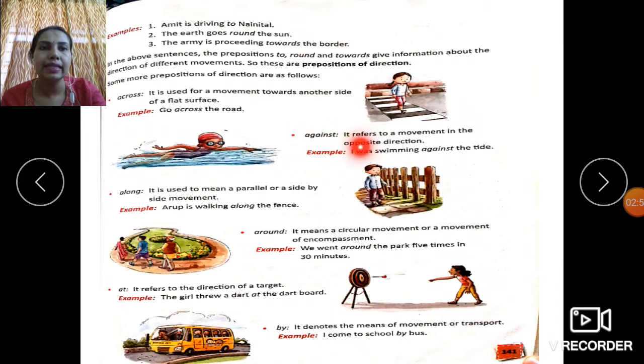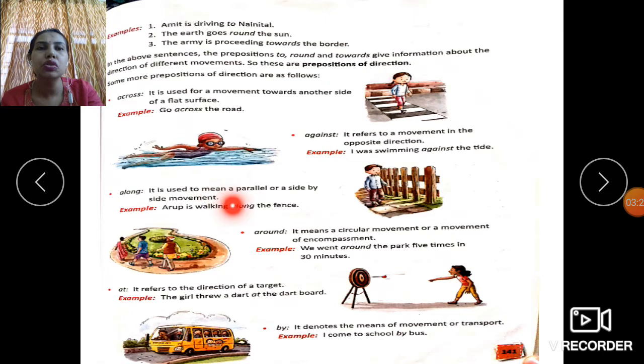Next is against. It refers to a movement in the opposite direction. I was swimming against the tide. Children, understand, referring to a movement in the opposite direction. So, it is like a movement referring to going somewhere in the opposite direction of something else. Like for instance, I was swimming against the tide. So, the tides came from the other side and I was swimming against it. This is how we use against.